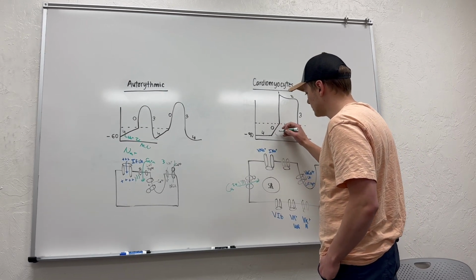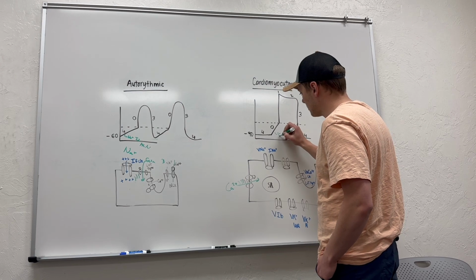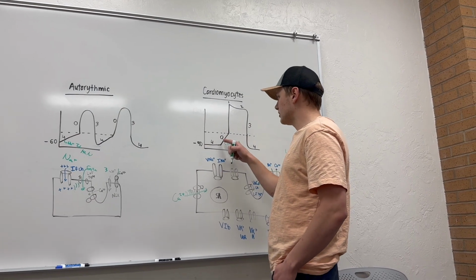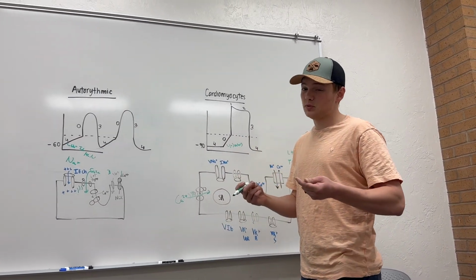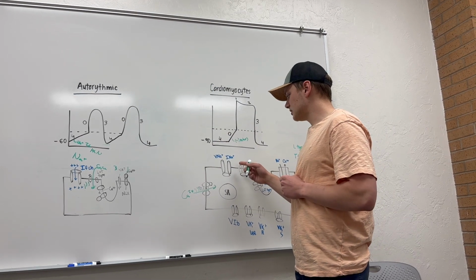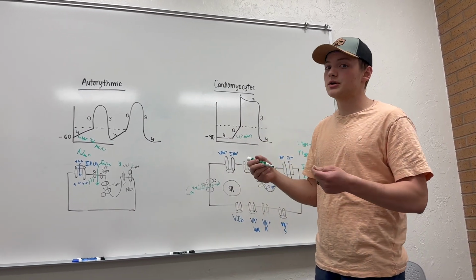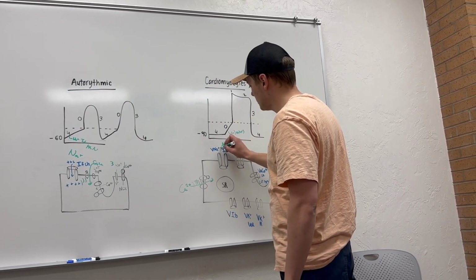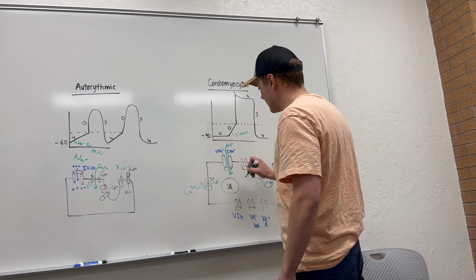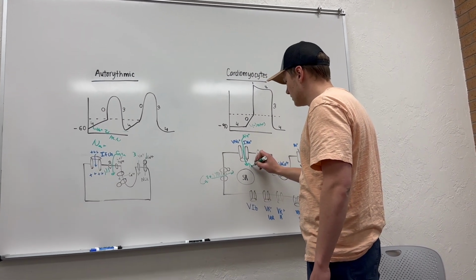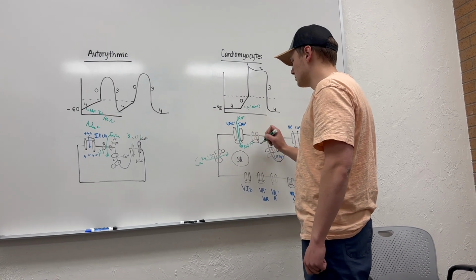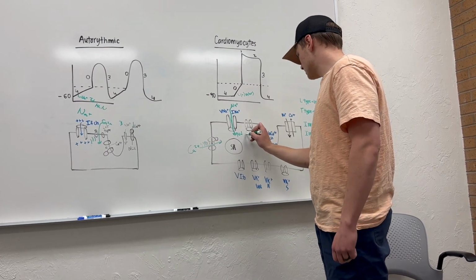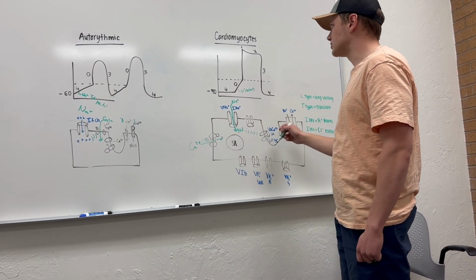So phase 0, I'm just going to put positive charge enters, what we see right here. And then we're going to increase and increase. And this is where it looks a lot more like a typical cell, where as soon as we hit threshold, then a sodium channel is going to open and depolarize our cell. So we see sodium come in, that gate's going to open right there. And then this sodium ion is going to cause another bolt, and causes our calcium channels to open.